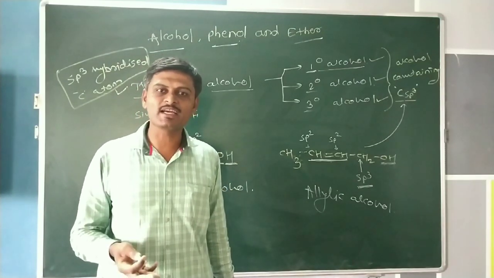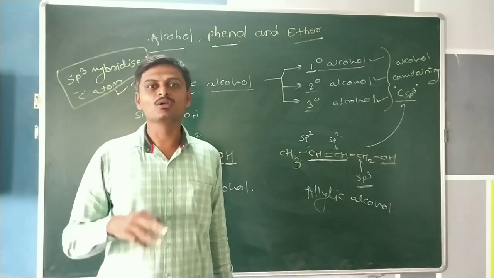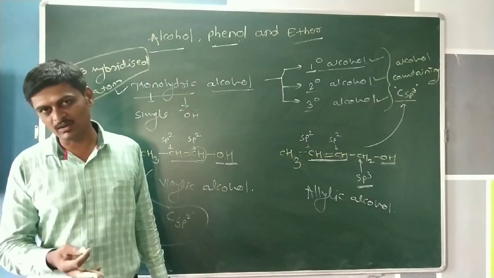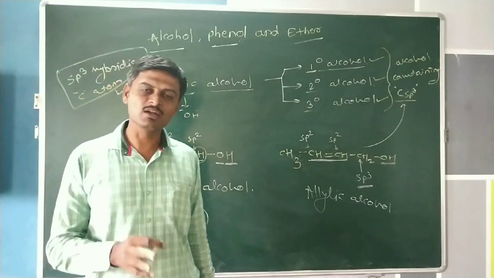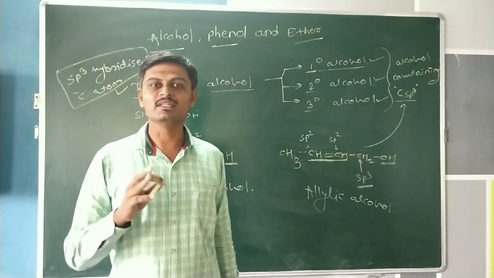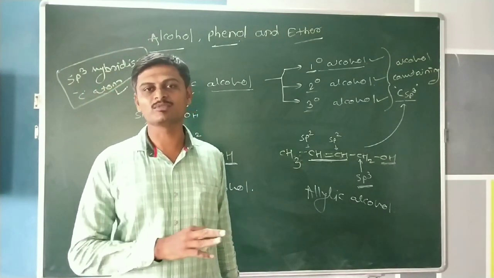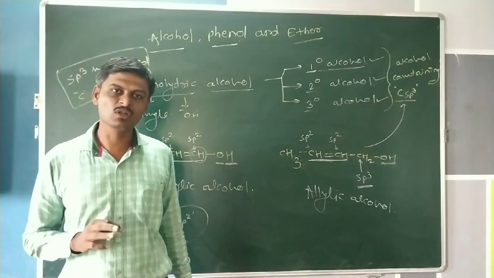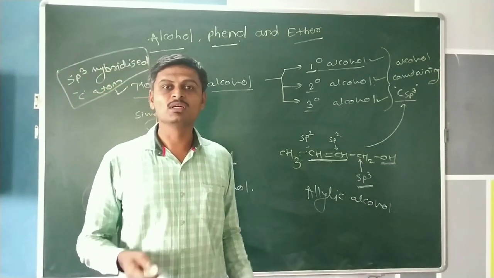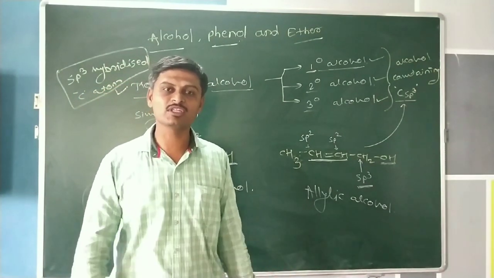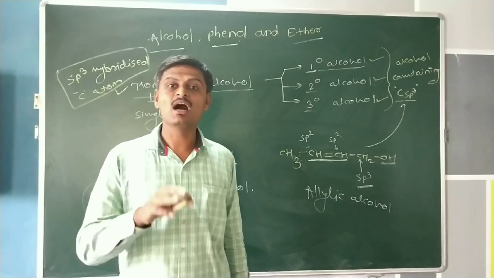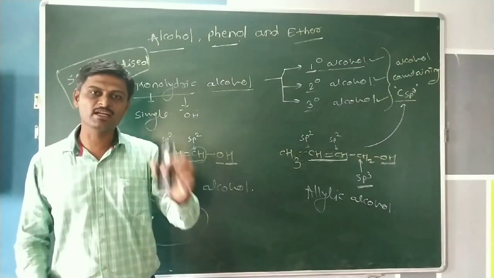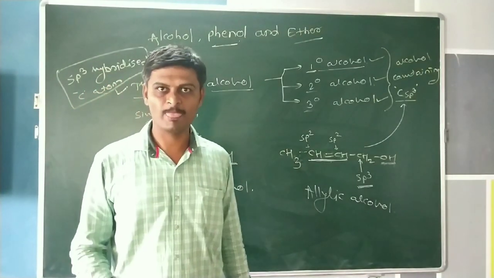If two hydroxy groups are attached in one molecule, or two hydrogen atoms are replaced by two hydroxy groups, it is a dihydric alcohol. The third one is a trihydric alcohol, in which three hydrogen atoms are replaced by three hydroxy groups. In case of polyhydric alcohol, four or more hydrogen atoms are replaced by hydroxy groups, and it is called a polyhydric alcohol. An example of polyhydric alcohol is sorbitol.